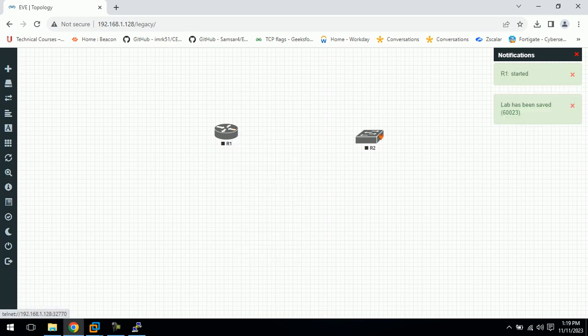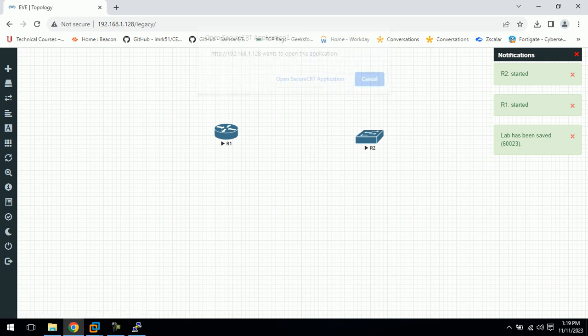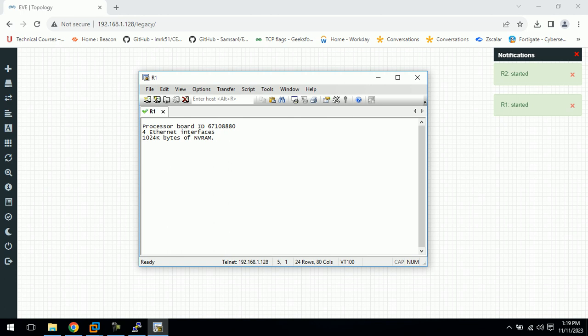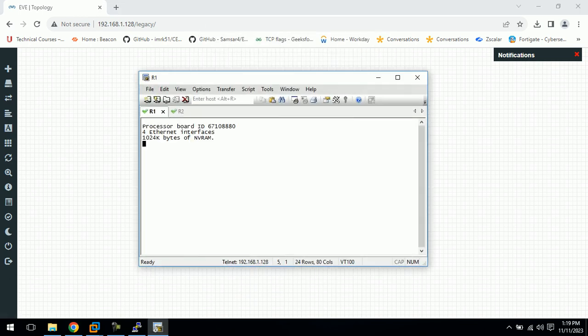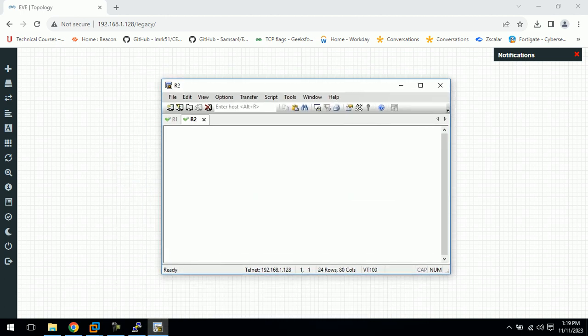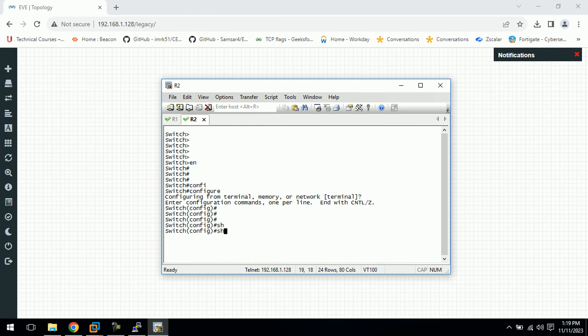We can start both. Open SecureCRT. Yes, and this one also. I forgot to change the name. Yeah, the switches start. Configuration.